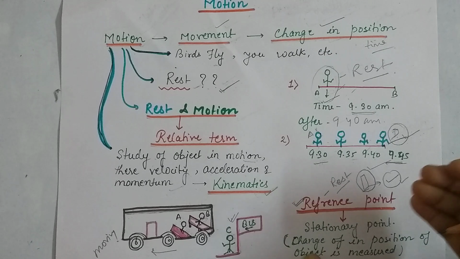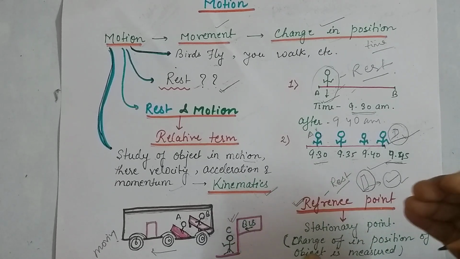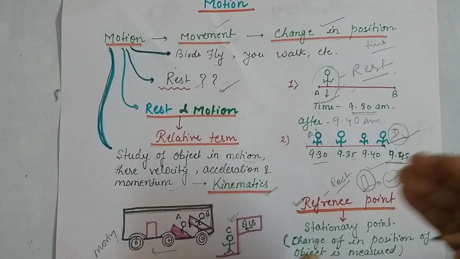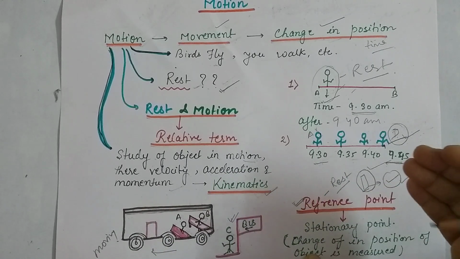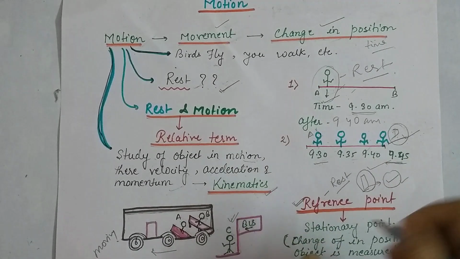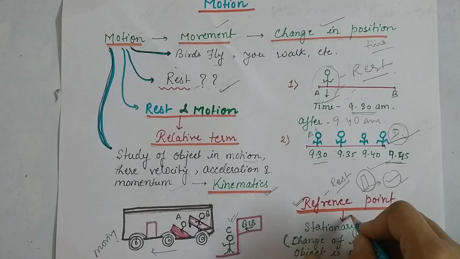Because when we compare anything, we need one point or one thing through which we can compare, saying yes, this is moving and this is not moving. So we always take a measurement from that, and that is called the reference point.